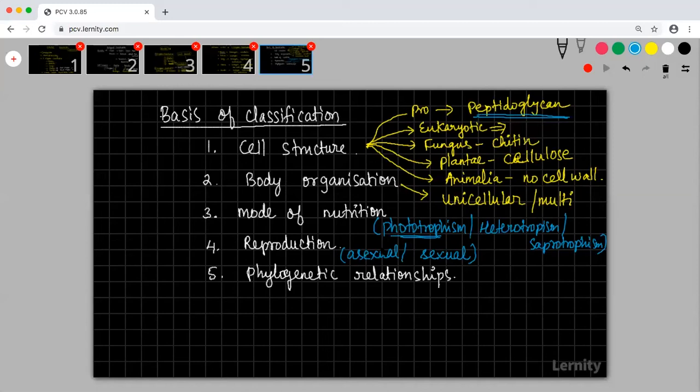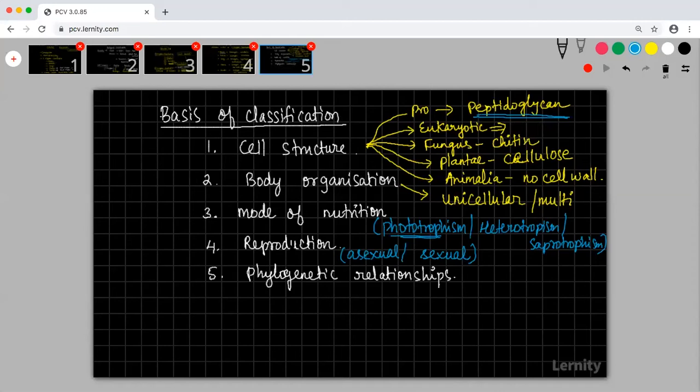How many times should I say that I will tell what peptidoglycan is when I am teaching the structure of bacteria? This is not a class on nutrition for your information. This is a class on biological classification. In this, we will mostly study how they have classified. There are different types of nutrition, reproduction, body organization, and cellular structures.